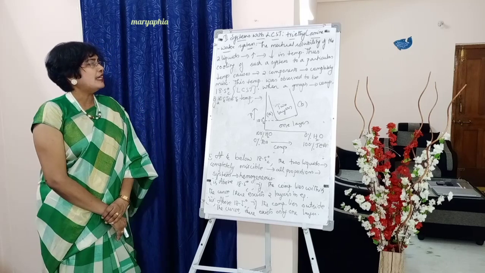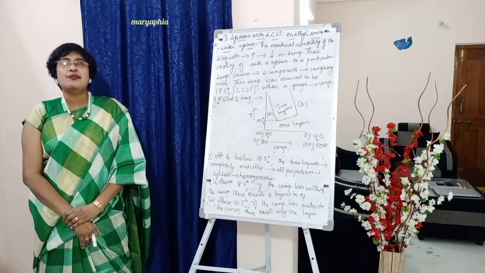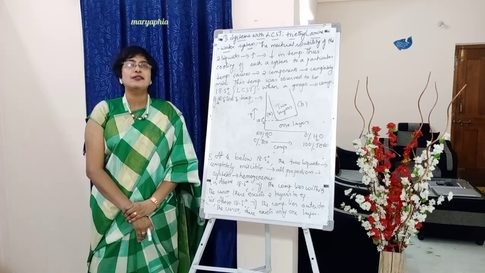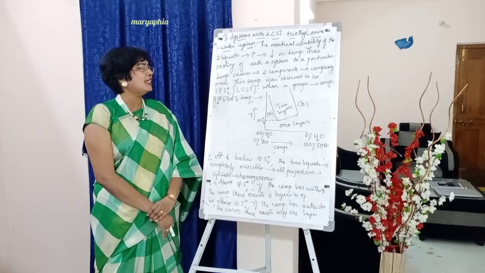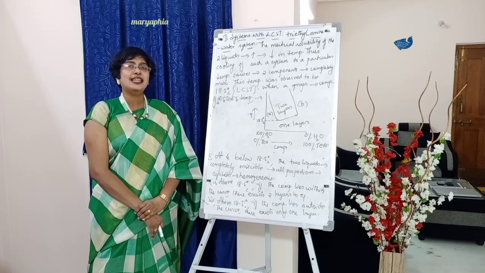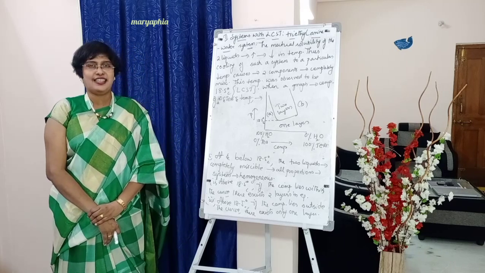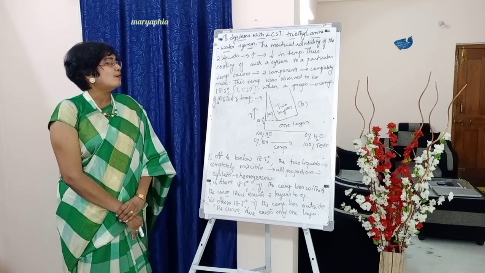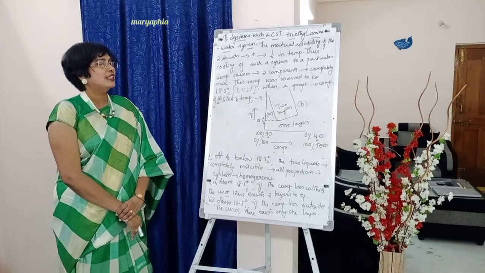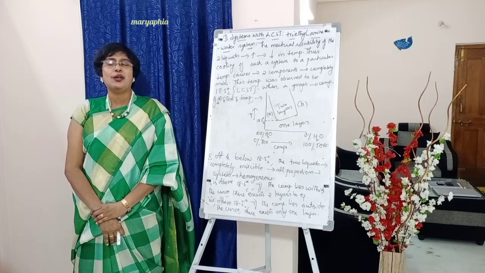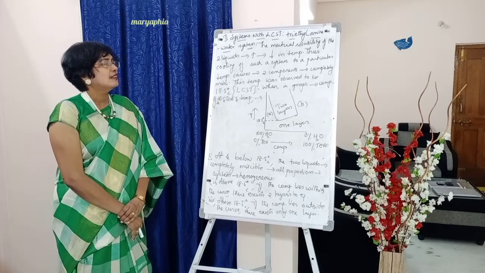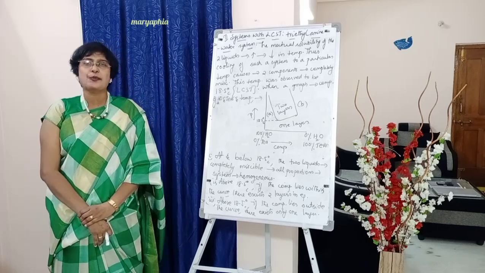Full stop. When a graph is plotted between composition of water and triethylamine, I have used a shortcut here. Triethylamine, I have simply written TEA. Composition of water and TEA and temperature. The graph obtained is as shown below.